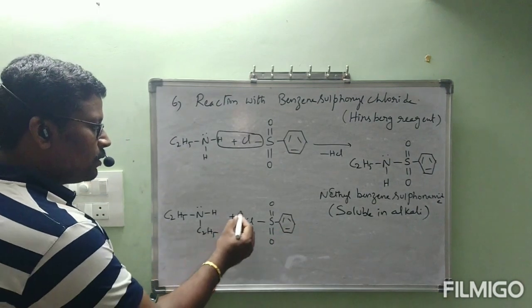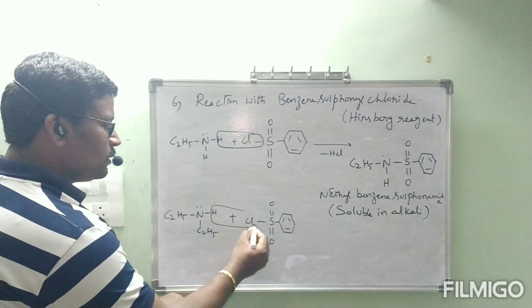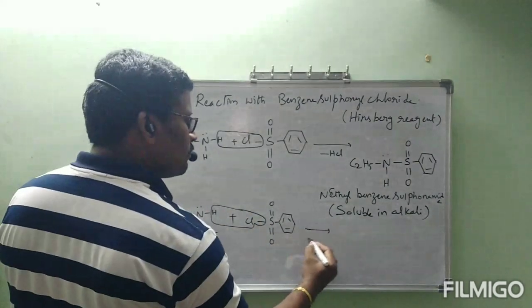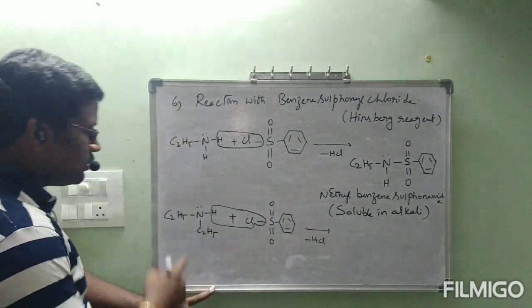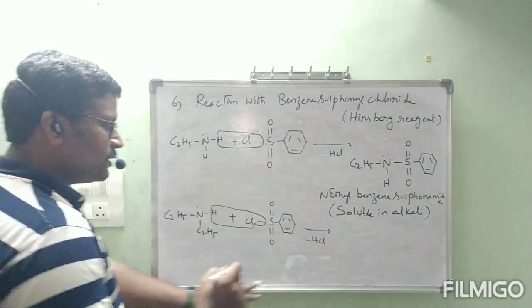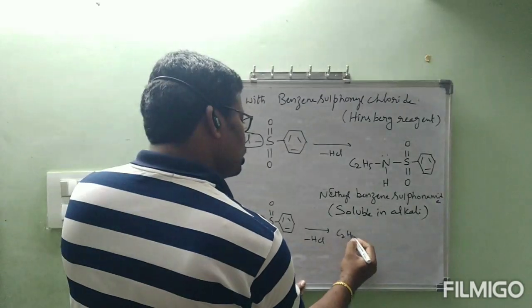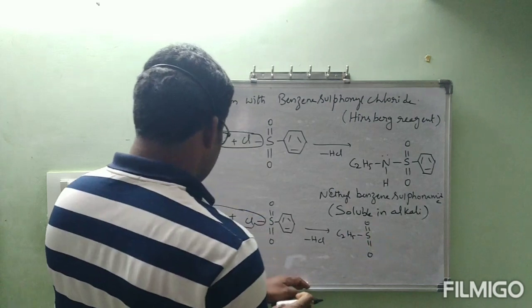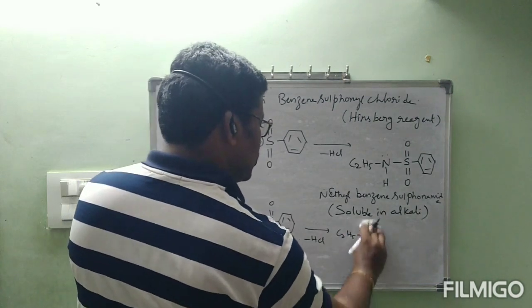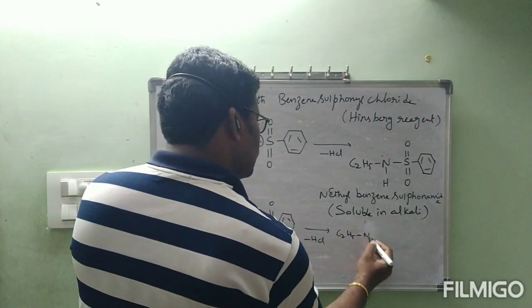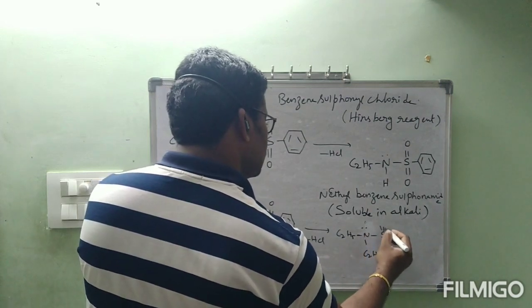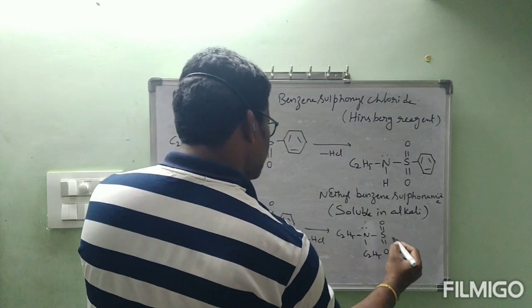Same thing, chlorine and hydrogen will be removed as HCl, minus HCl. Then this nitrogen is going to form a bond with sulfur. C2H5 N C2H5 S double bond O.